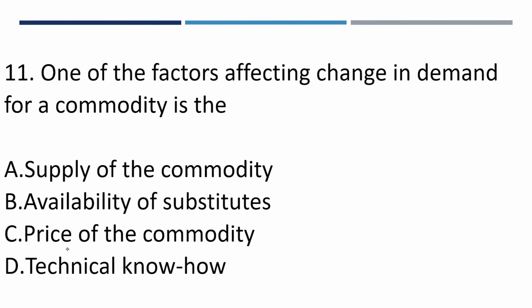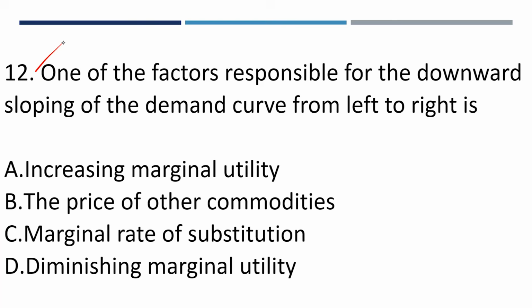Availability of substitutes is one of the factors affecting change in demand of a commodity. So the answer here is B. Let's go to question number 12.